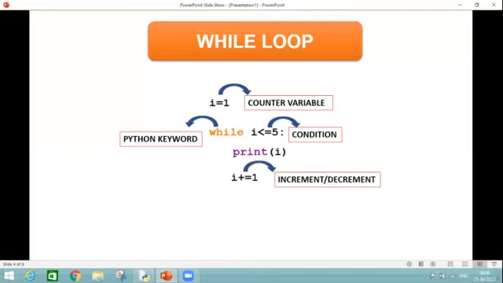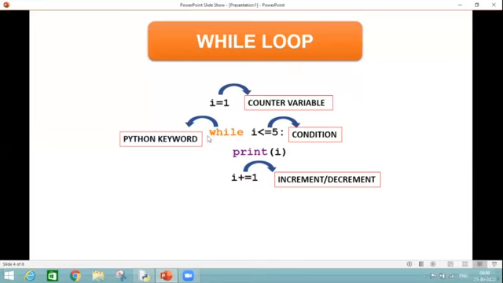Next, after my print statement, what is written? I plus is equal to 1. So the I variable is my counter variable. Here, at last, it is taking an increment. It can be a decrement as well; it depends upon my program. So first time I is 1, next time it will become 2, then 3, then 4, and at last 5. Every time it is taking an increment by one value.